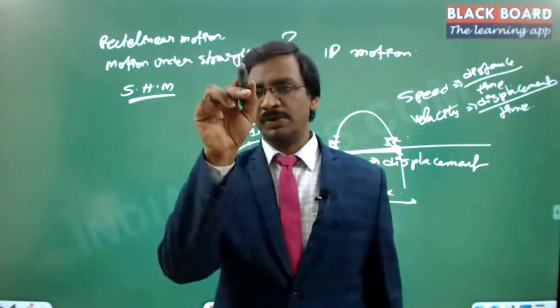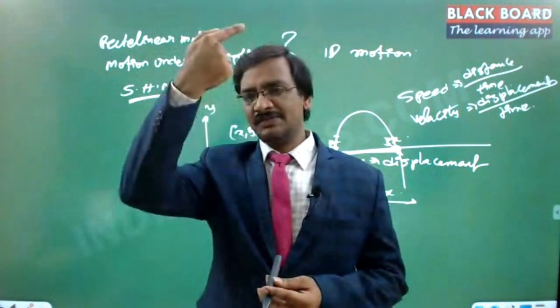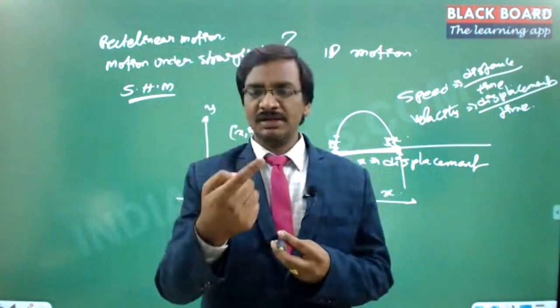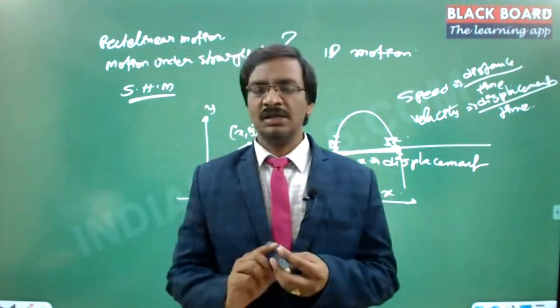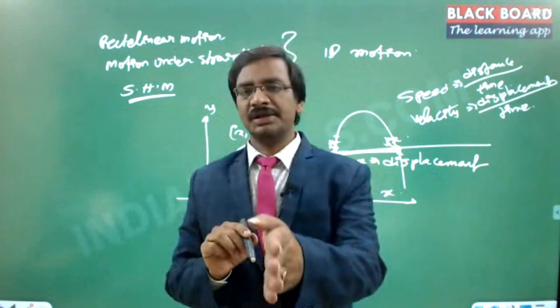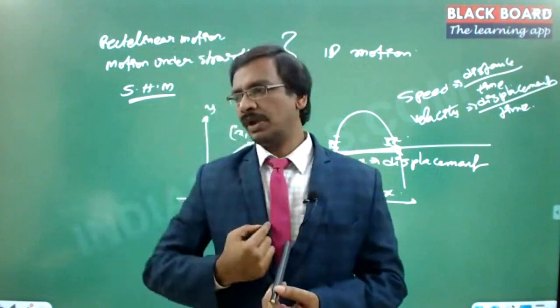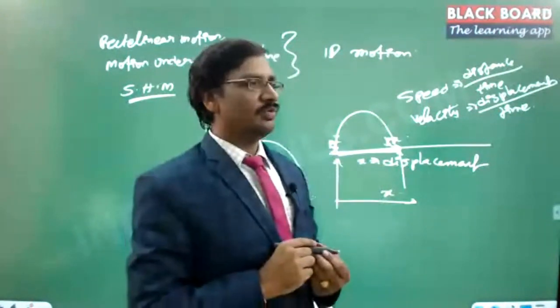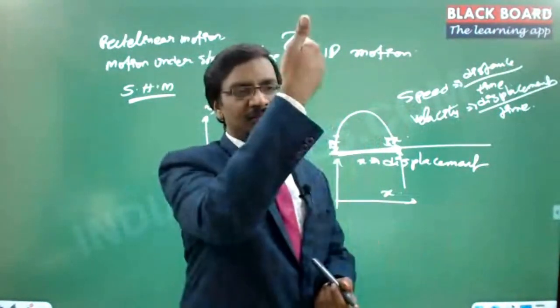If I throw this pen, then the way I want to analyze it is: this height I treat as the y-axis, and the direction in which I am moving the pen I treat as the x-axis. Now if I throw the pen like this, this is the x-axis and this is the y-axis, and the path of the particle is again parabolic. Now if I throw the pen in this direction, then this is the x-axis and this is the y-axis.